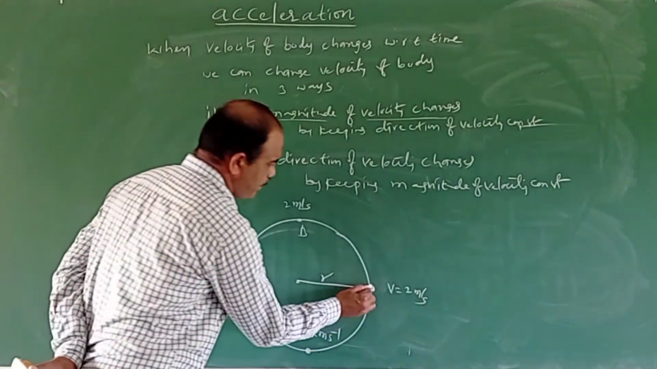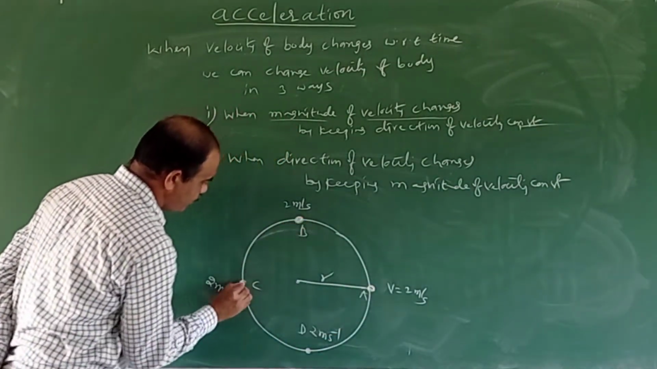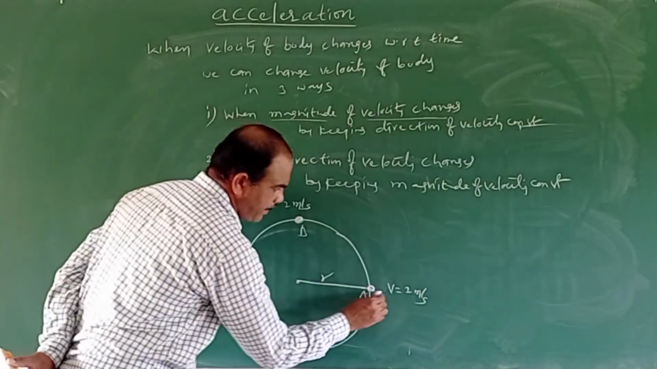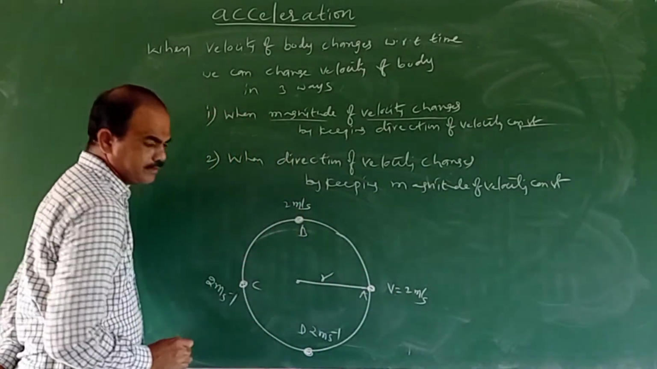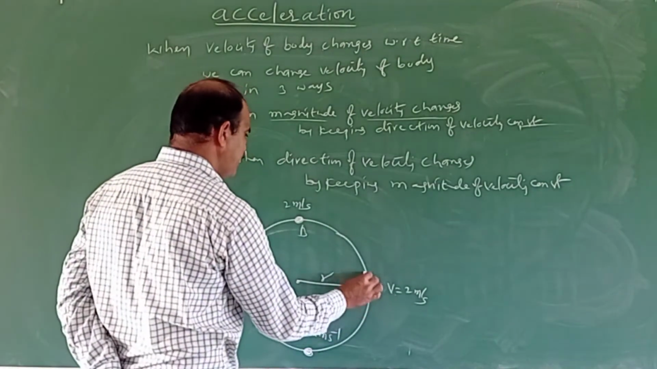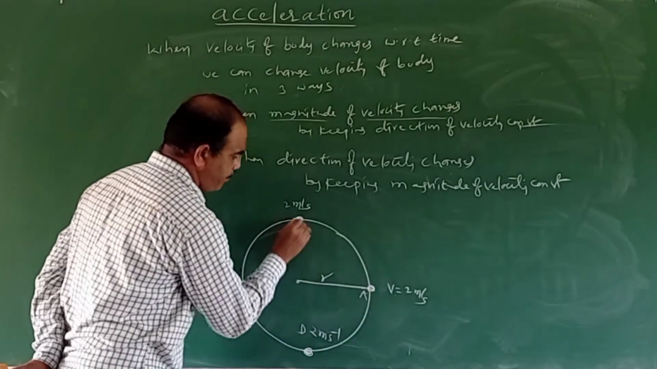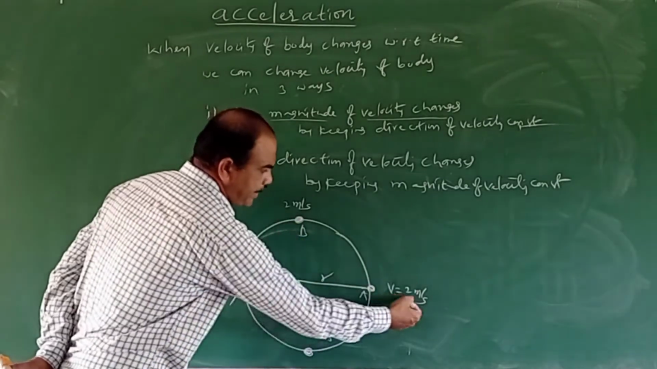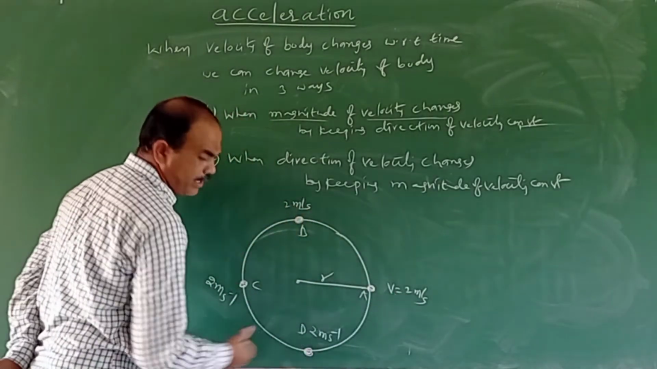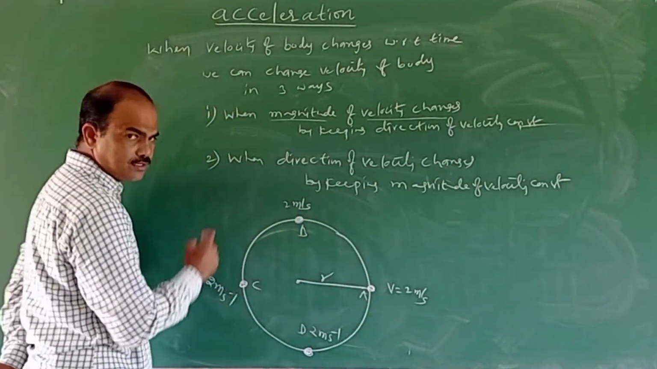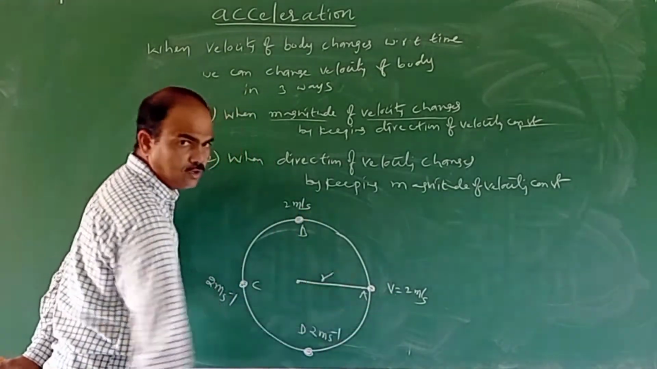Now when this object is moving along the circumference of the circle, what is happening? The magnitude is constant. At every point the magnitude of velocity is constant. Here 2 meter per second, here also 2 meter per second, here also 2 meter per second, and here also 2 meter per second.